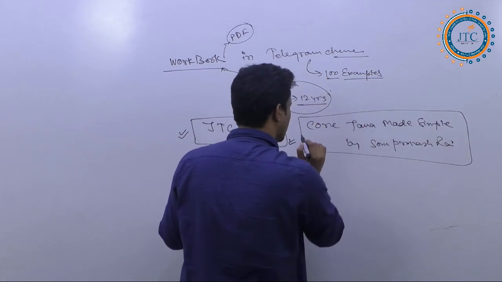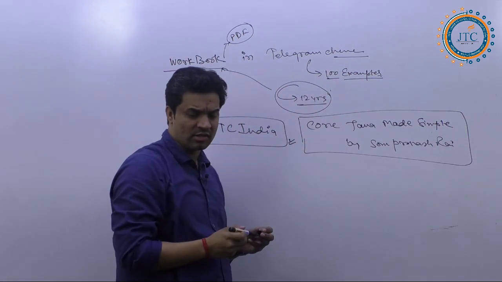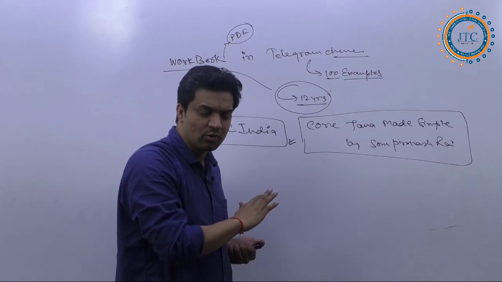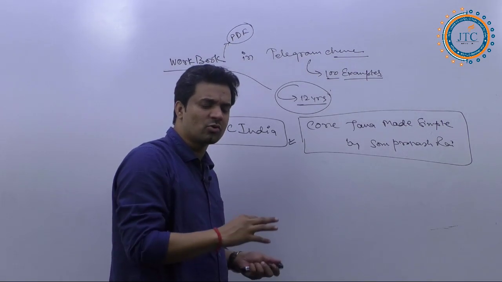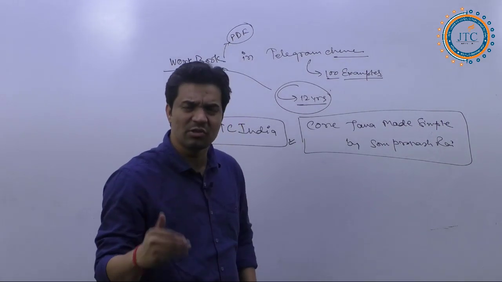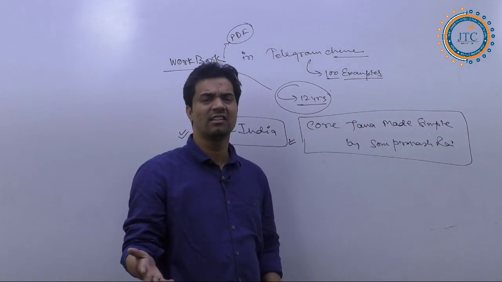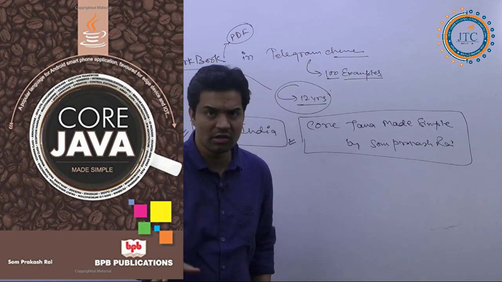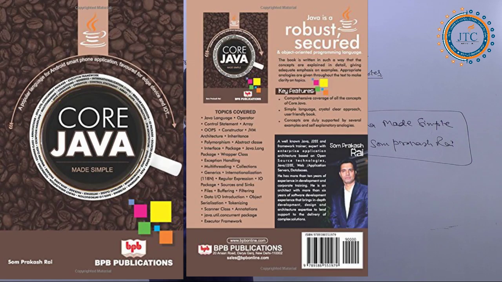Don't think anything else, because this is just synchronized learning for all of you. Other books give n number of unnecessary things, like history and geography, which you need not learn. You need to learn proper Java. This is the front cover and this is the back cover I have given in the book, so please get it.